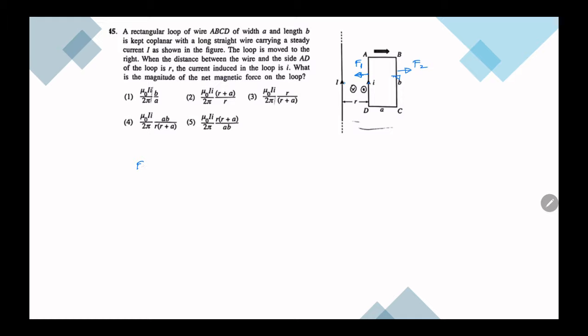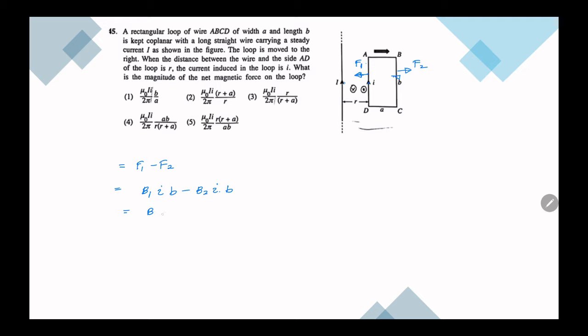But what is the equation for magnetic force? BIL. So I'll write B1 I, what is the length? That is b, minus B2 I b.